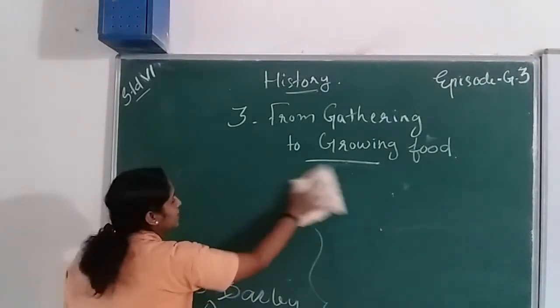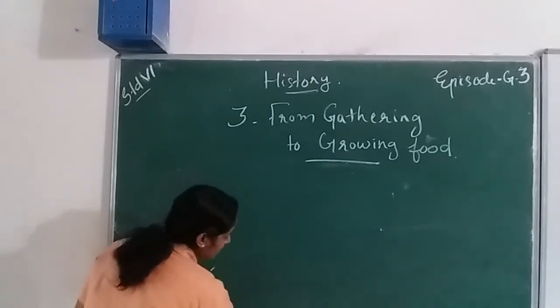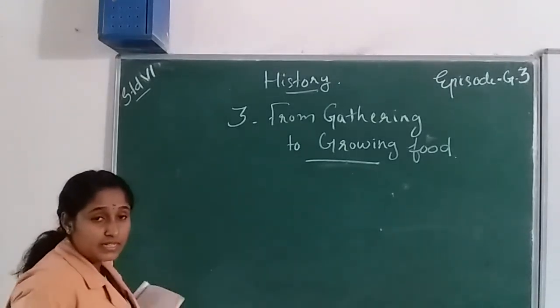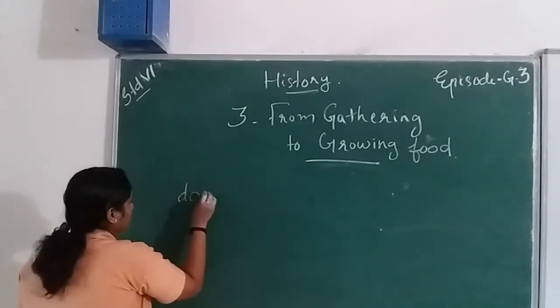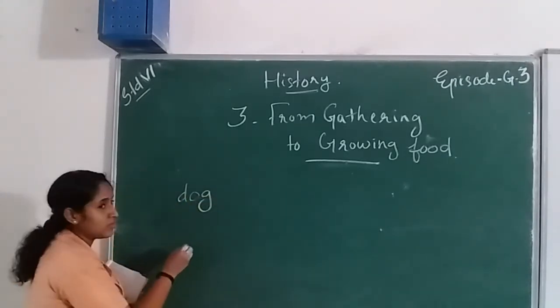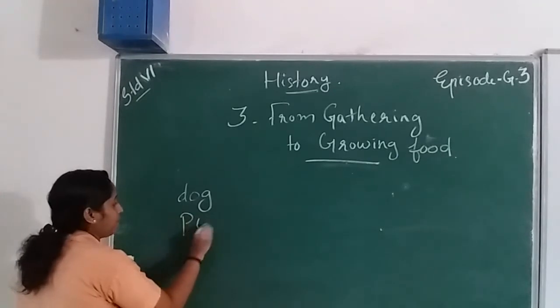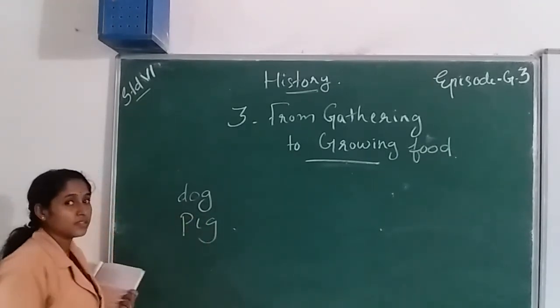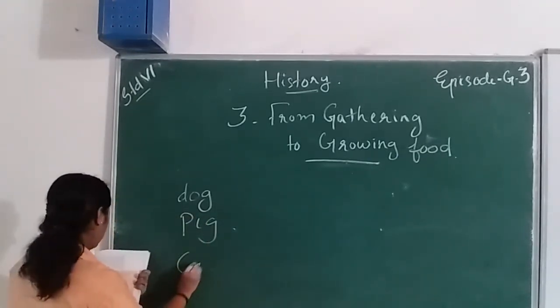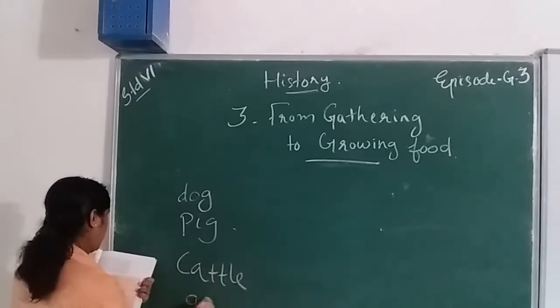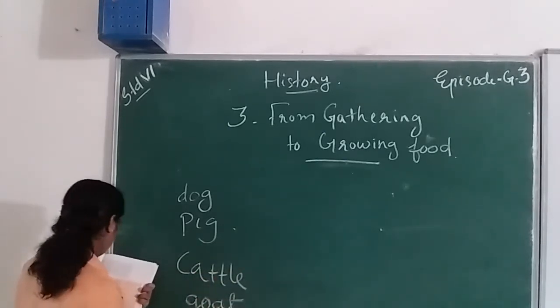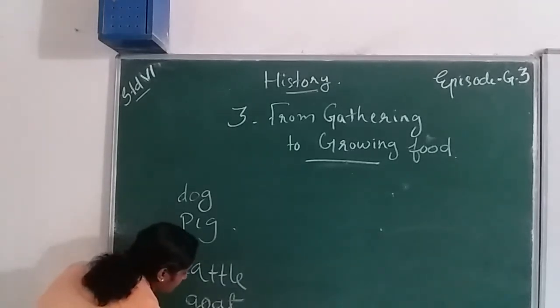After that, the animals they were raising: dog, pig, cattle, goat, and sheep.